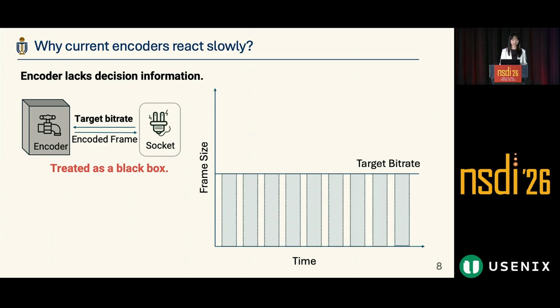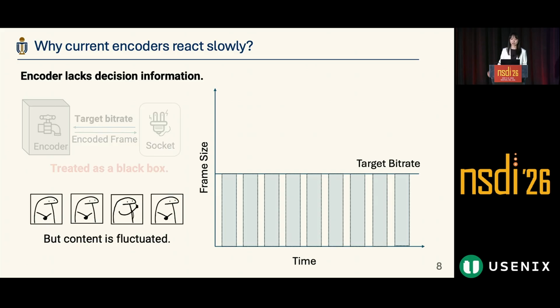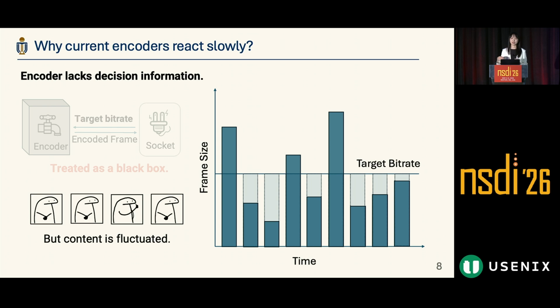But the question here is that the content always fluctuates. For example, the first and second frames are almost the same, but the third frame has a high complexity. If we keep the same frame size for all these frames, we will waste some bytes on the static frames and lose some details on the high complexity frames. So the real frame size is something like this. The high complexity frames will use some bytes from the static frames. In this way, we can achieve a higher quality for all the frames.